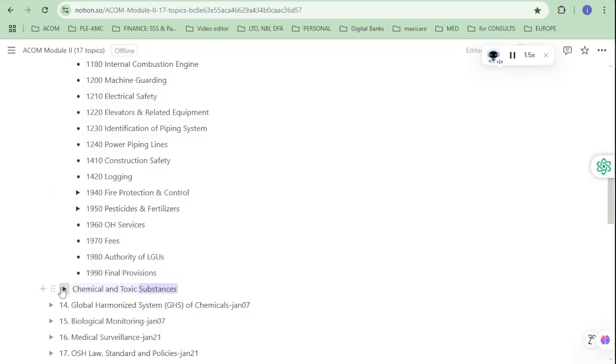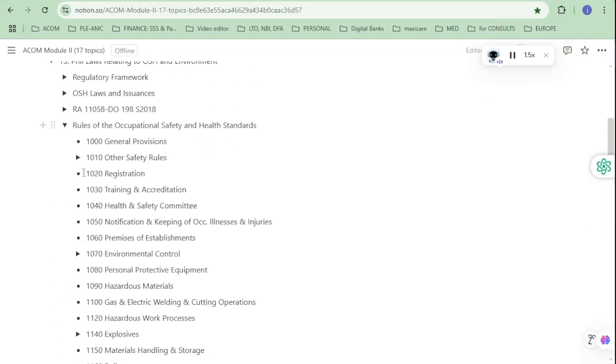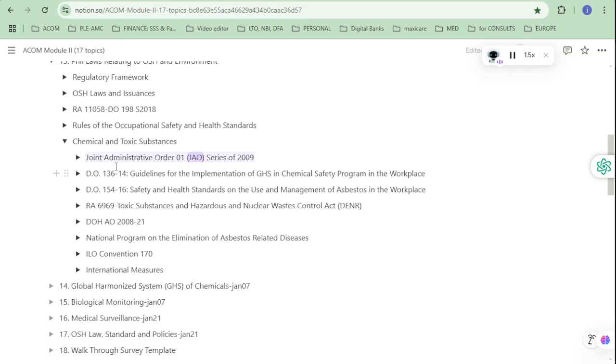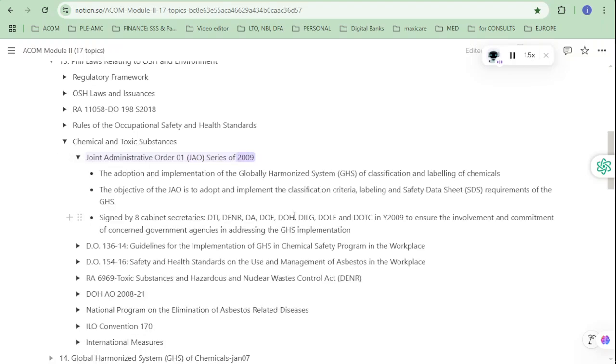Chemical and Toxic Substances. Joint Administrative Order 01, JAO, Series of 2009. The adoption and implementation of the Globally Harmonized System, GHS, of classification and labeling of chemicals.